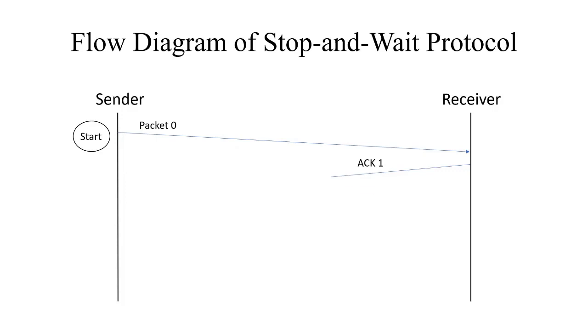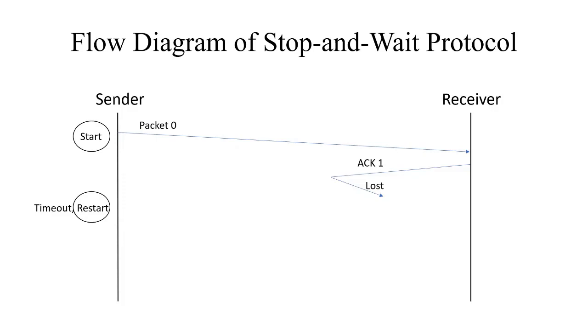But suppose that the acknowledgement is lost in the path and the sender has not received the acknowledgement of the packet before the timeout expires. So the sender assumes that the packet it has sent has not been received by the receiver, but actually in this case the receiver has received the packet, but the acknowledgement that the receiver has sent has been lost.